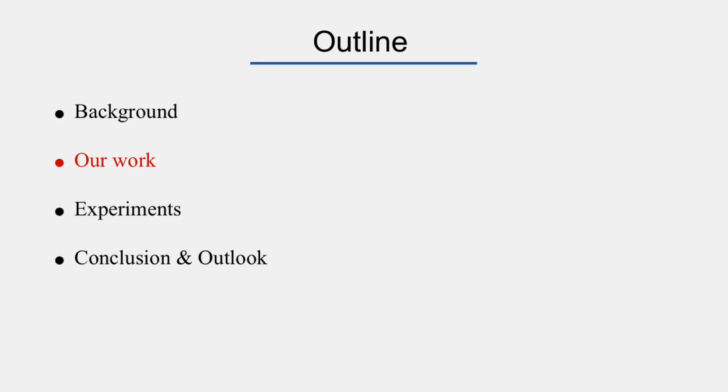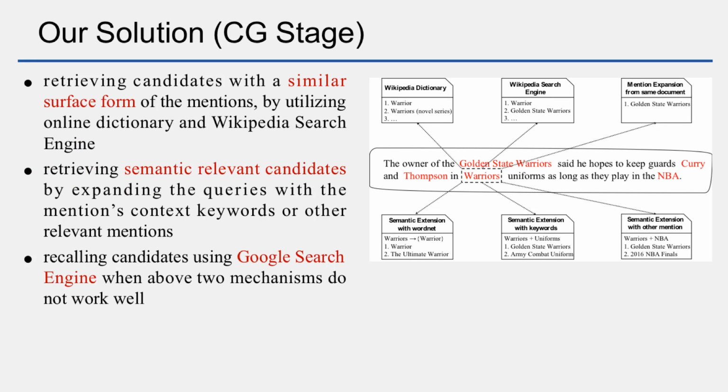To address the above two issues, we propose our own solution. In the candidate generation stage, to improve the gold recall and the quality of the candidate set, we retrieve candidate entities from three aspects. The first is retrieving candidates with a finer surface form of the mentions, such as abbreviations, alias names, full names, and other variants, by utilizing an online dictionary and the Wikipedia search engine.